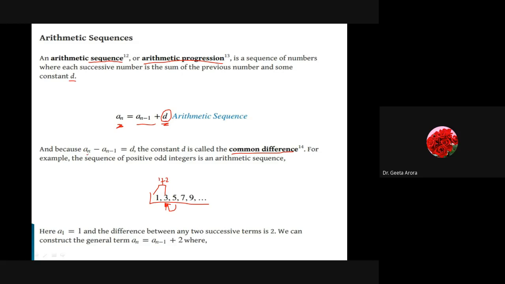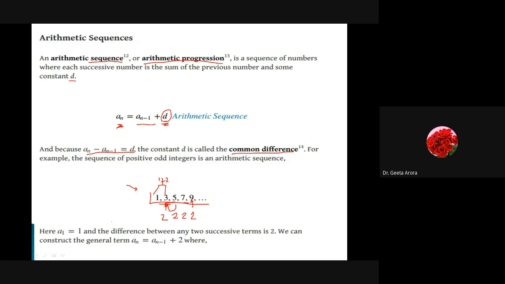d can be written as the difference of two consecutive numbers in an arithmetic series. If I told you that this is an arithmetic series and I ask what is d, the common difference, or how I will check that the given sequence is an arithmetic sequence or not, I have to see the difference. From 3, if I subtract 1, I get 2. From 5, if I subtract 3, I again get 2. From 7, if I subtract 5, I get 2. This means the difference of each number and its previous is 2.